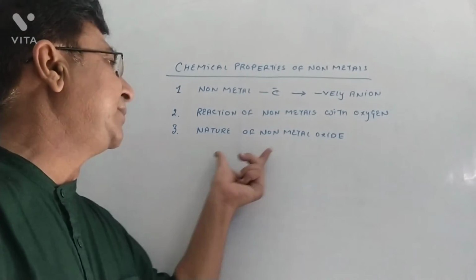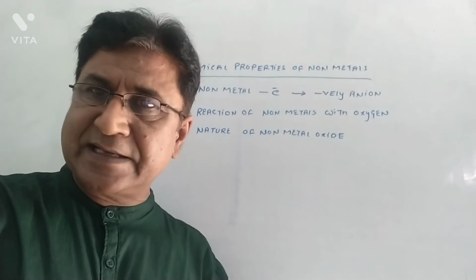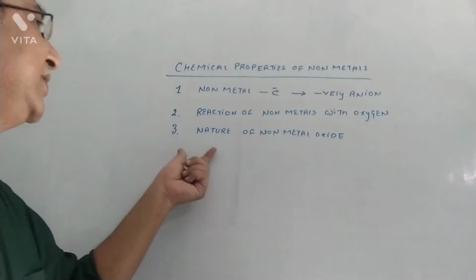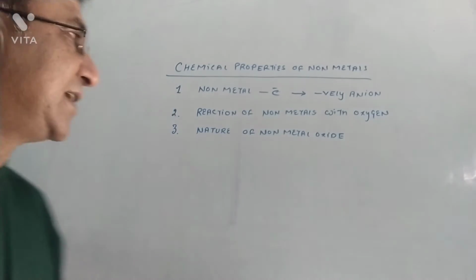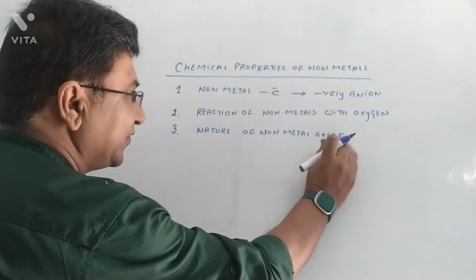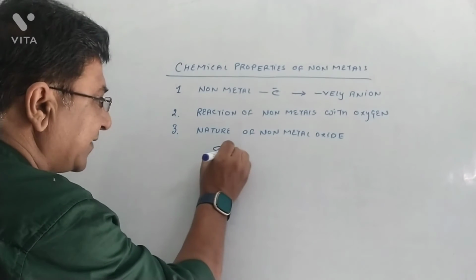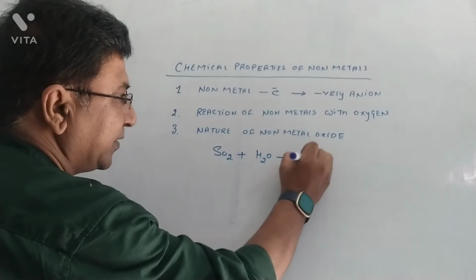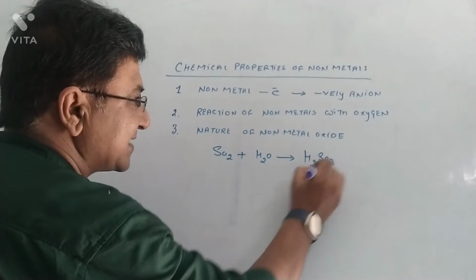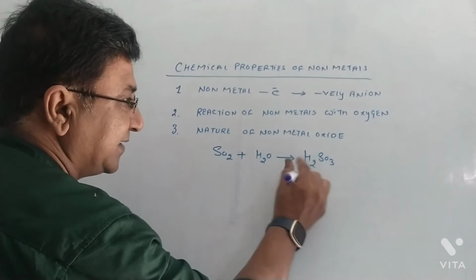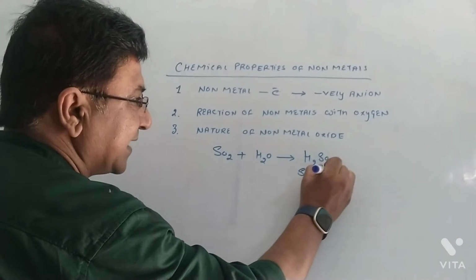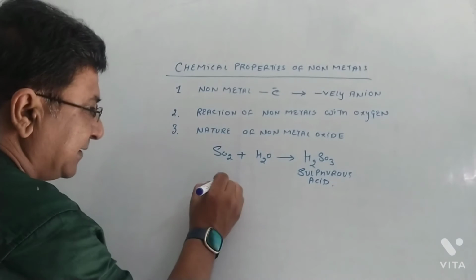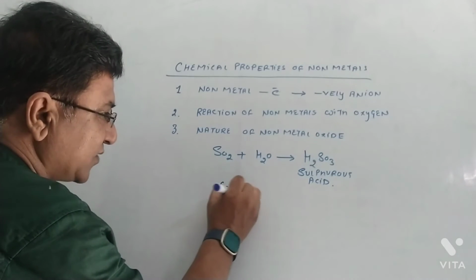In case of non-metal oxides, when they are dissolved in water, they produce acid. So we say the nature of non-metal oxides is acidic. Let's take an example. Sulfur dioxide, if added into water, is going to produce sulfurous acid. This is not sulfuric, it is H2SO3. This is sulfurous acid.